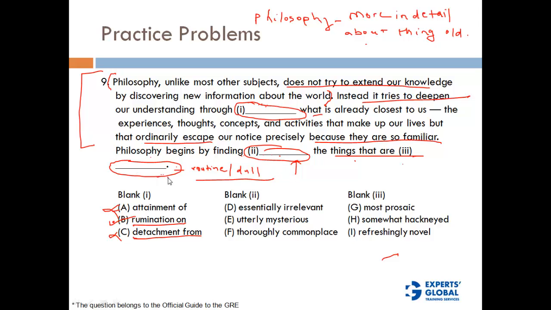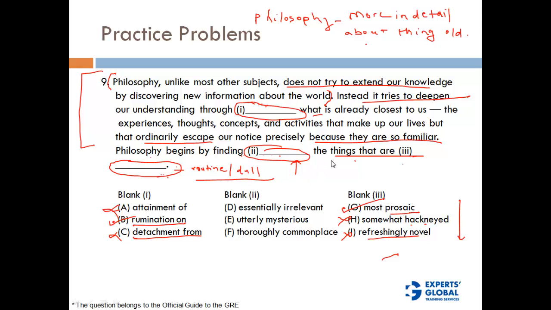So let's look at the third blank first. Which of these options are like routine and dull? Most prosaic. Prosaic means dull, so this is a good option. Somewhat hackneyed, this is not correct. Refreshingly novel, this is not correct. So the correct option here is most prosaic.